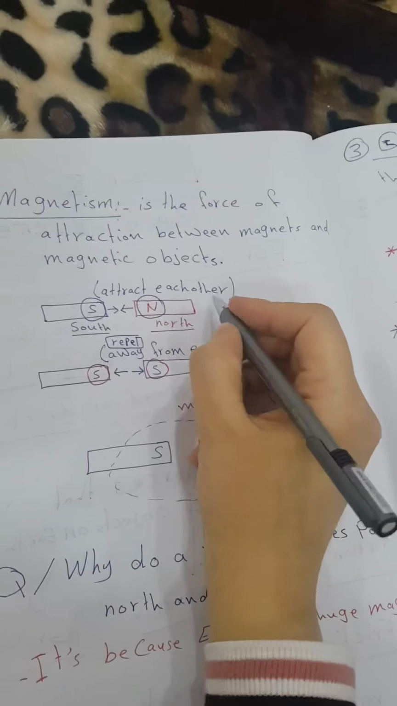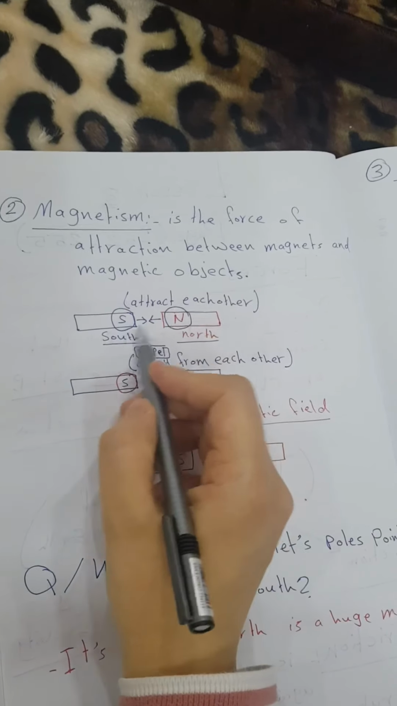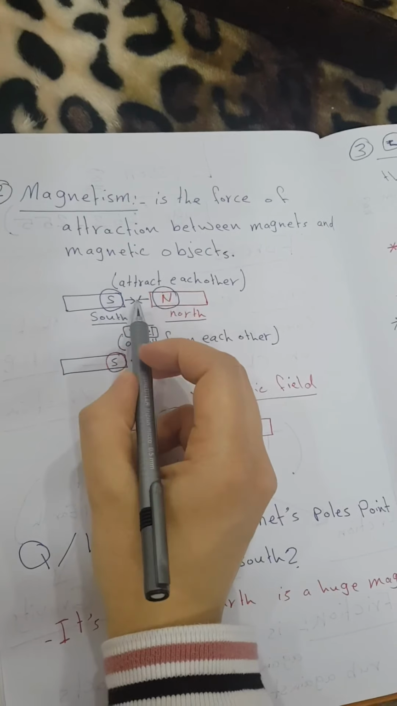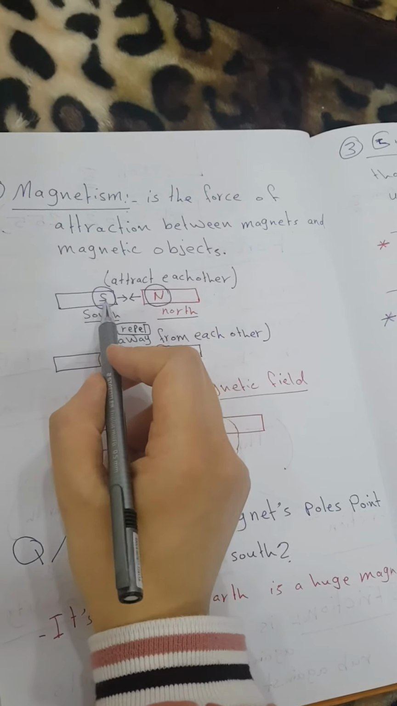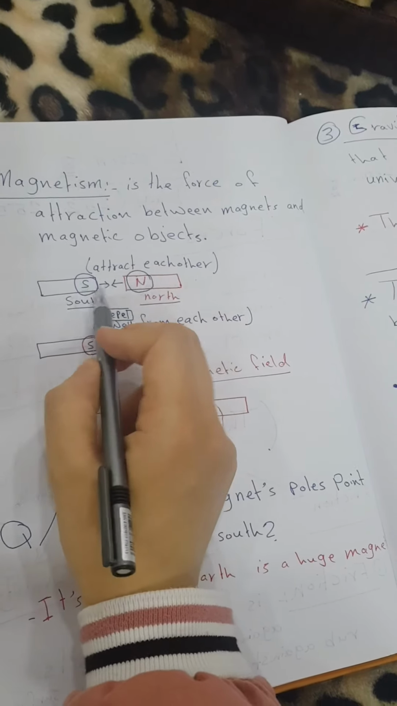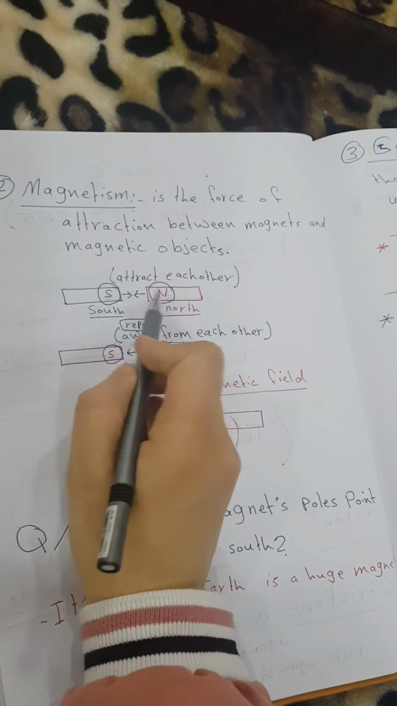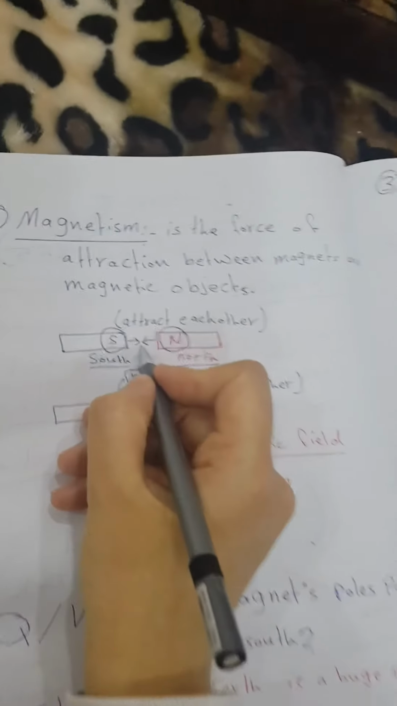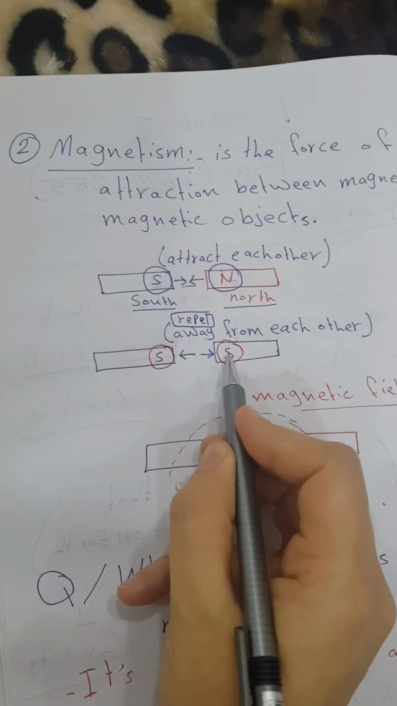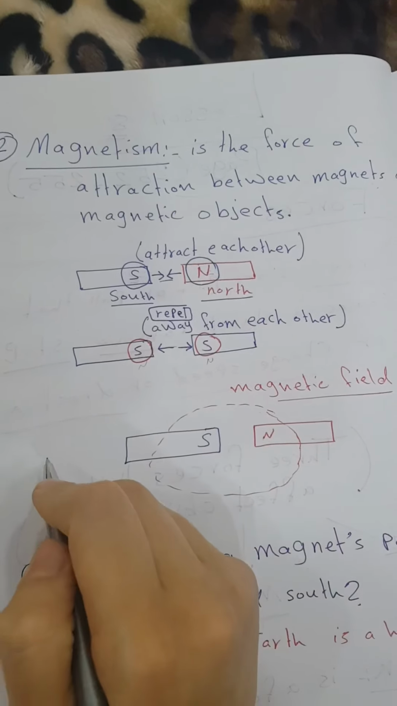Here they also explain about the magnet. They say that magnets generally have two poles, south S and north N. If you bring the south pole near the north pole, they will attract each other because they are different poles. But if they are the same poles, south and south or north and north, they will repel away from each other.